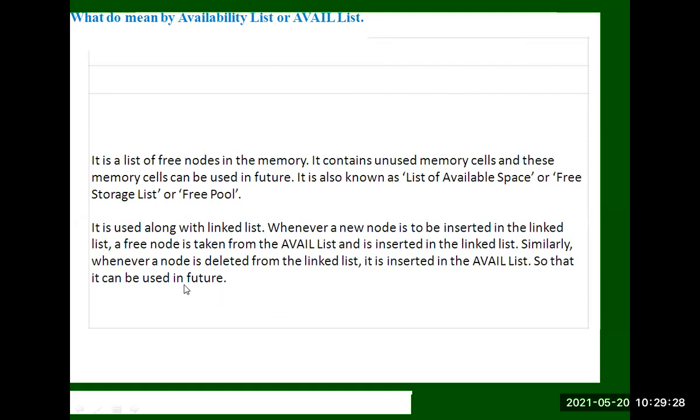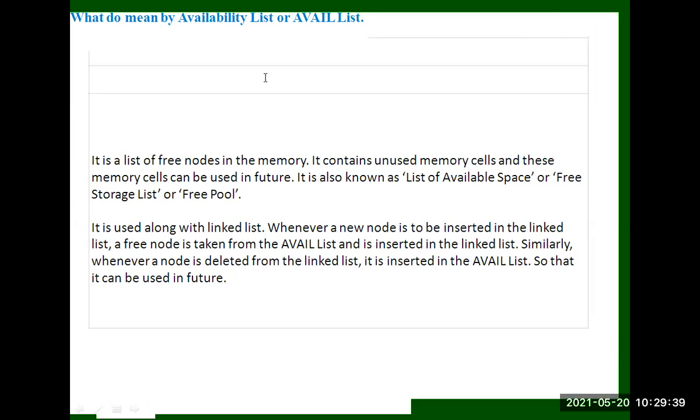Next one, how we represent the linked list. Here we represent the linked list by using structures. So how we represent the nodes, I will tell just how to represent.